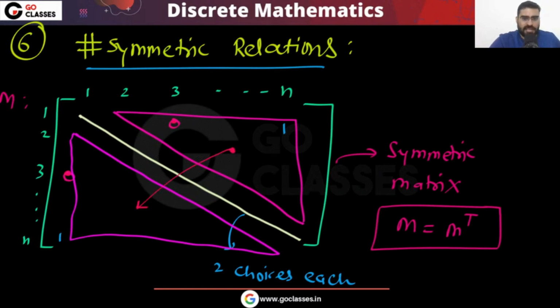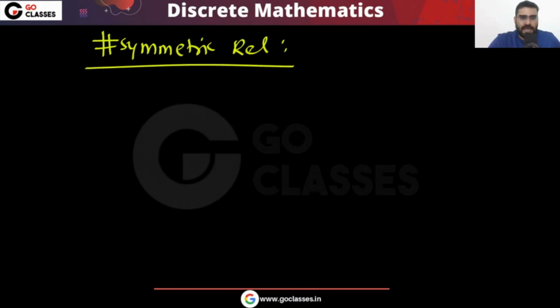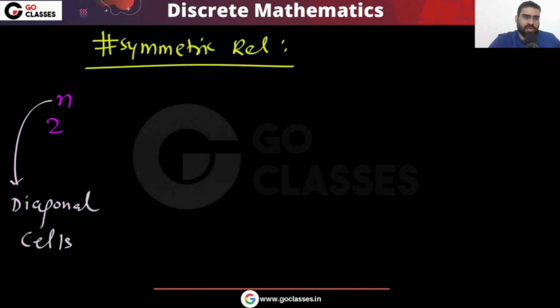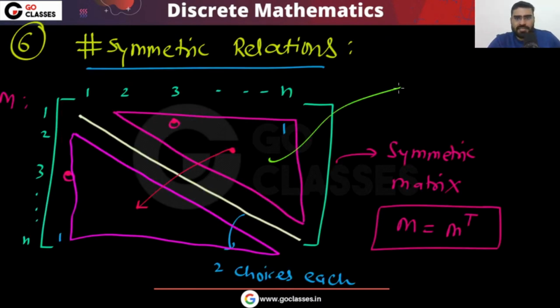So finally, how many choices do we have? We want the number of symmetric relations. Every diagonal element has two choices, so I can say 2 power n, where these n are the diagonal cells. Multiplied with 2 power the number of elements in this area.